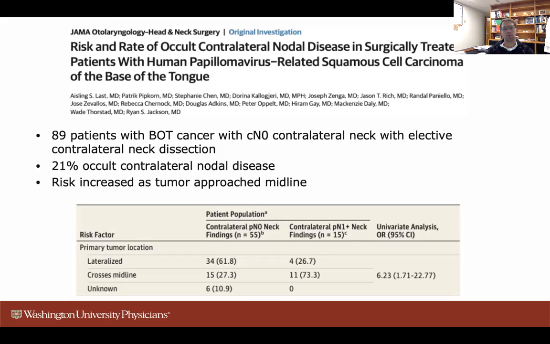And we found that 21% of these patients did in fact have occult nodal disease in the contralateral neck, despite having negative clinical examinations, negative PET scans, and everything else. This risk did increase as tumor approached or crossed midline. You can see here, but when we looked at distance to midline, trying to break it down by a metric of millimeters or centimeters, I think our study was just underpowered to find any good cutoff, whether 1 centimeter or 5 millimeters from midline is what we should be using as a cutoff.